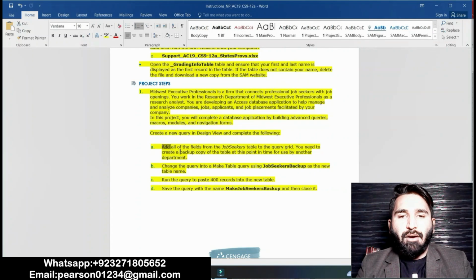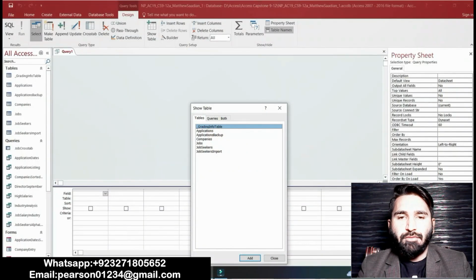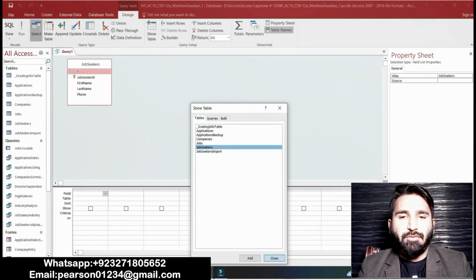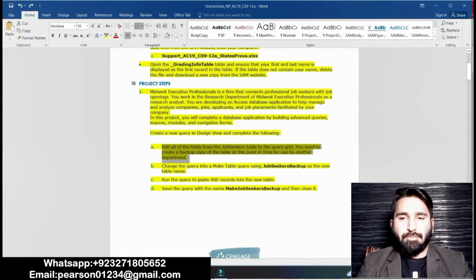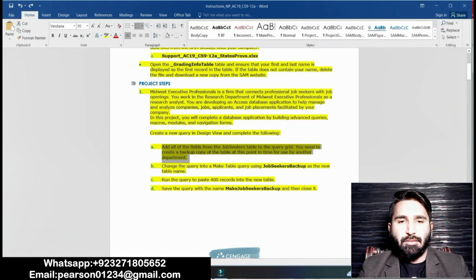The point is to add all the fields from the JobSeekers table to the query, because you need to create a backup copy of the table at a point in time for use by another department.